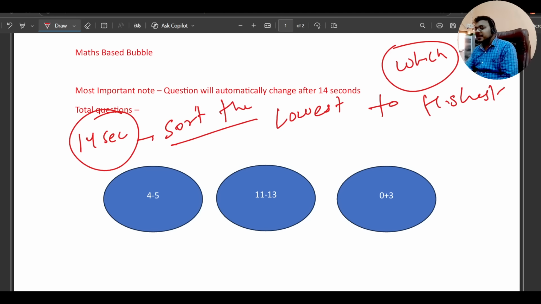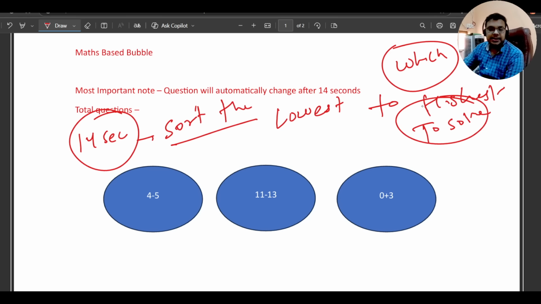Now, to solve this question I will suggest one thing. Sometimes the calculations can be complex, so what you need to keep in mind is to find the lowest one first. Don't solve the question fully if the equation is tough. Try to find the lowest one first, then see which one seems like the highest value, and based on that, tick the values if you cannot solve the whole equation in 14 seconds.